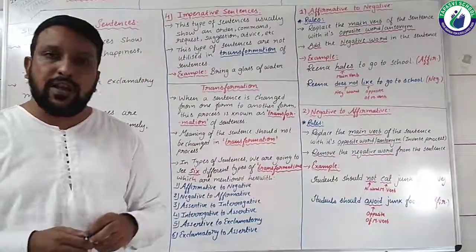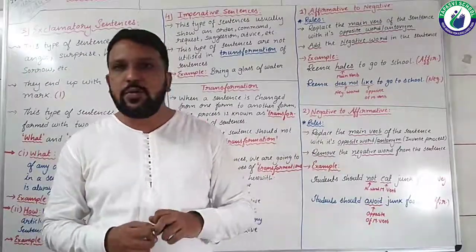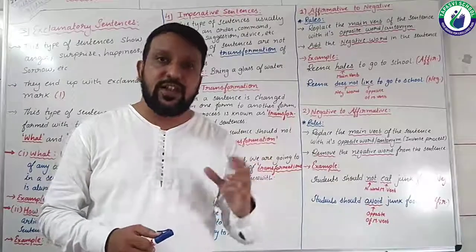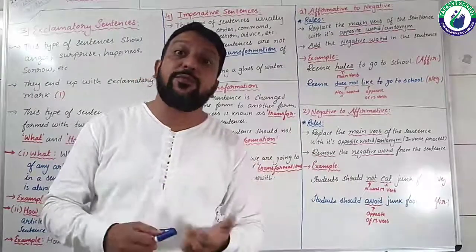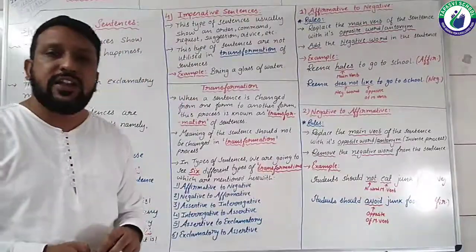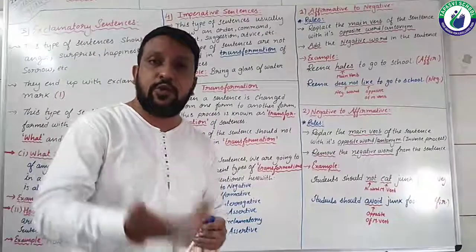Simple, compound, complex, it is also transformation. Then change the degree, it is also transformation, right? But here, how many types of transformation do these types of sentences have? This is what I have specifically written over here: there are 6 different types of sentence transformation which we are going to see.